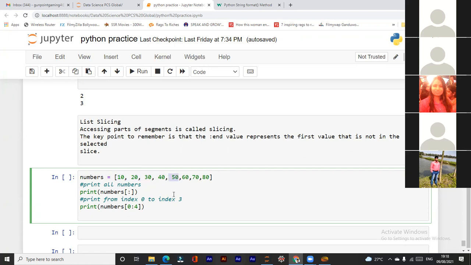It is mentioned there that index 0 to index 3. Sir, because the end index is exclusive. So if we mention the end index, it will only slice up the value till end index minus 1 position.